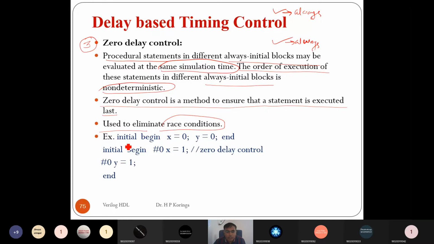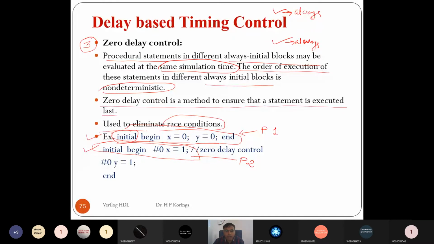So here in this example you can see first it assigned x is equal to 0 and y is equal to 0 using the blocking assignment statement. So this is one procedural block, right? This has the initial, so this is one procedural block. And this is another procedural block. In that also it assigned a new value to x. And both the procedural blocks run in parallel, right?